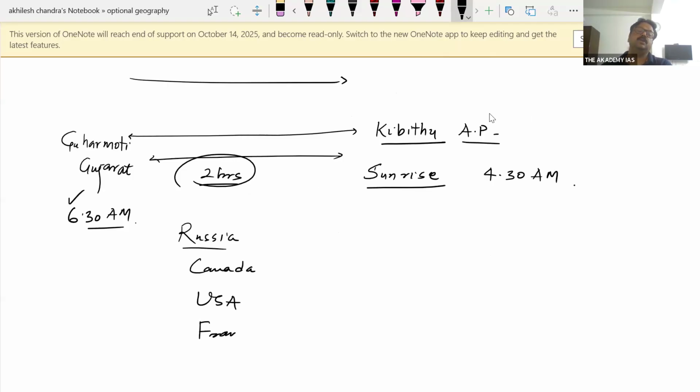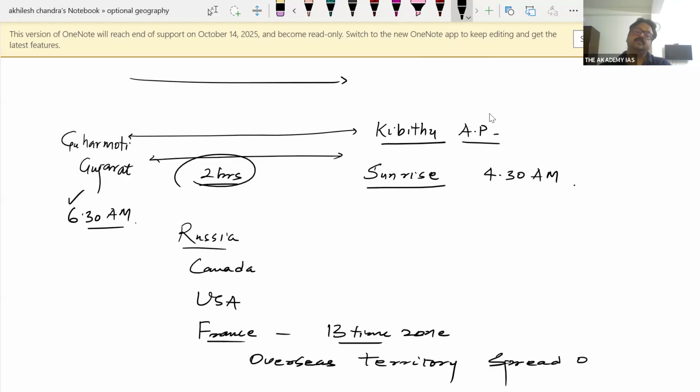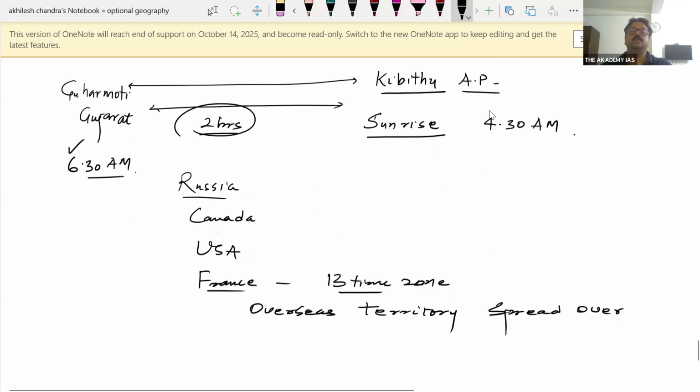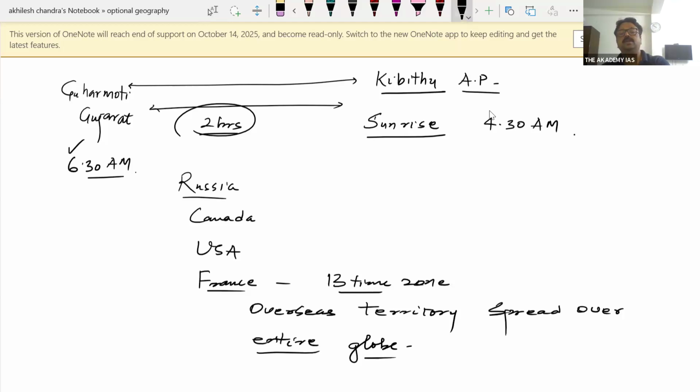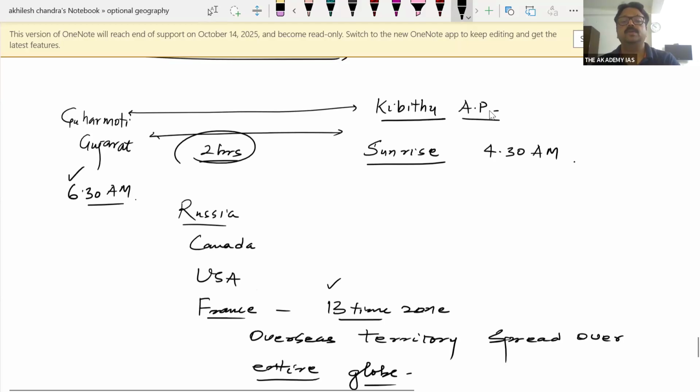France, although a small country, has 13 time zones as its overseas territory is spread over the entire globe. USA has 6, Canada has 5 time zones, and Russia has 11 time zones.